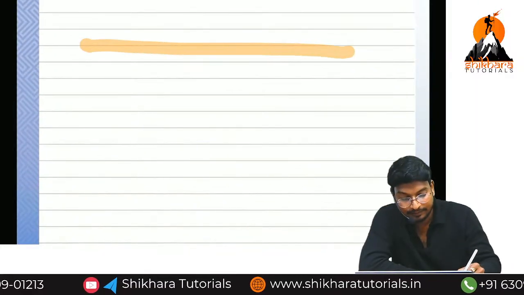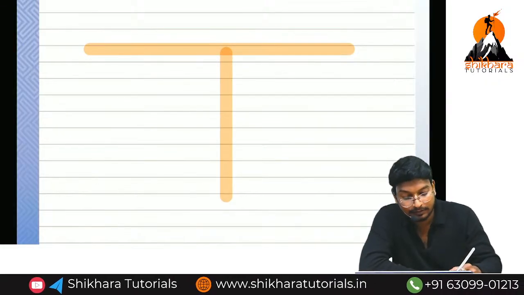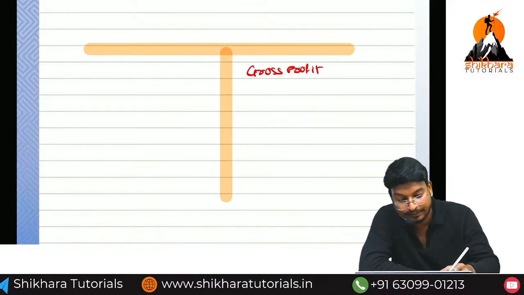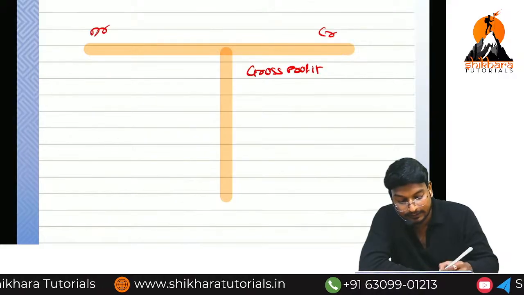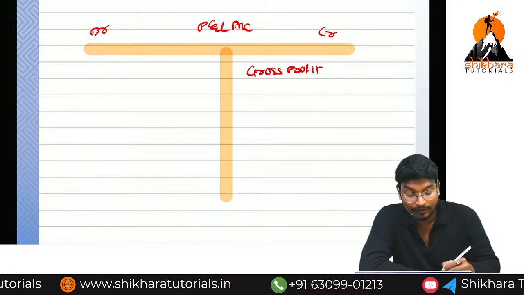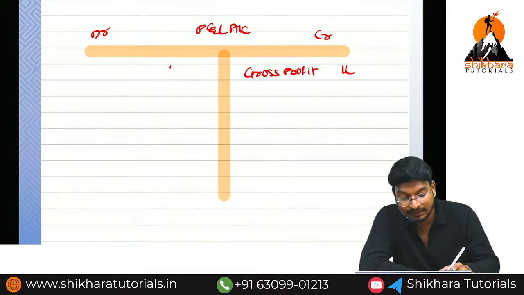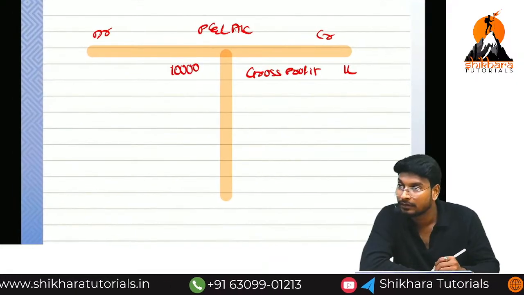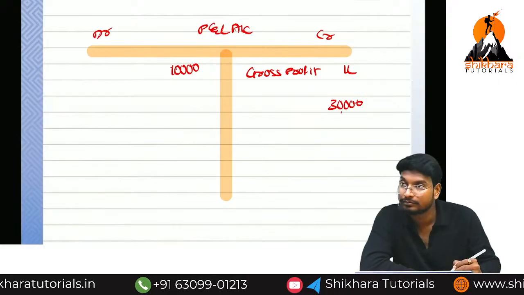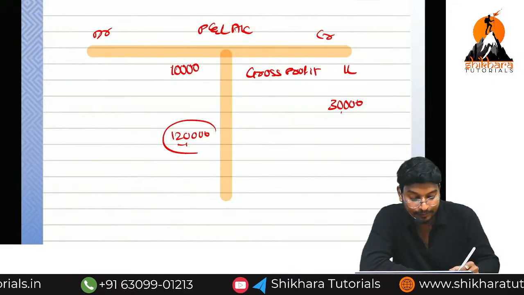If you see, this is a P&L account. The gross profit will be on which side, debit side or credit side? Credit side and debit side. This is which account? Profit and loss account. Imagine 1 lakh. Expenses we are having 10,000. Now incomes we are having 30,000. What is the net profit? 1 lakh 20,000 is called net profit.